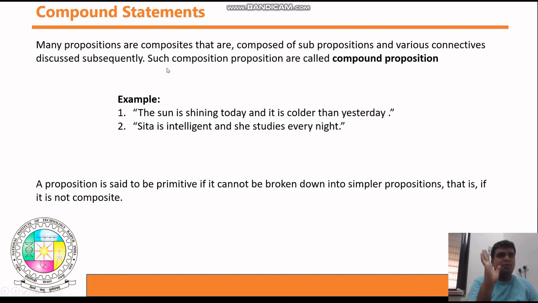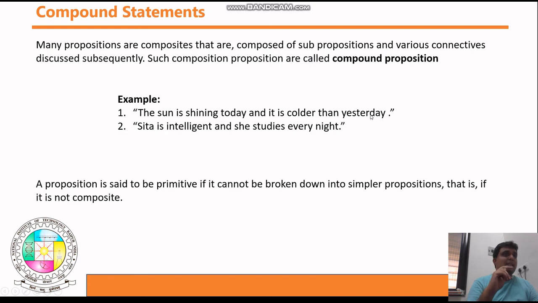But see here, what is meant by a composite statement, that you need to clear from this slide. Such a composition of propositions is called a compound proposition. See here, the sun is shining today. The answer to this half statement you can give in the form of true or false, means this is a proposition.